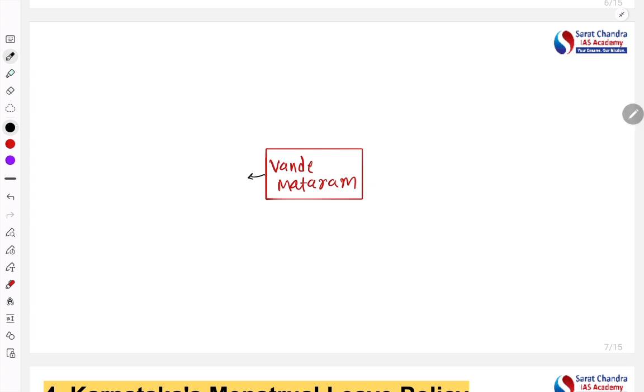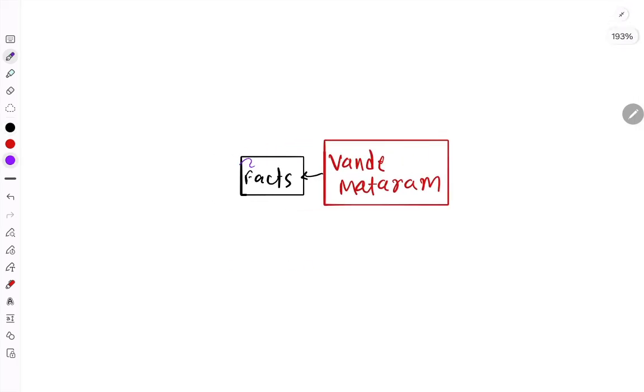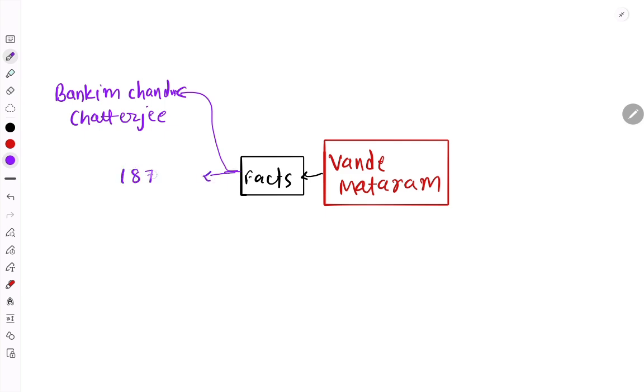Now, who composed it? Let's get into the facts of Vande Mataram. What are the important facts of Vande Mataram? The first important fact is that it was composed by Bankim Chandra Chatterjee. He composed it in 1875.